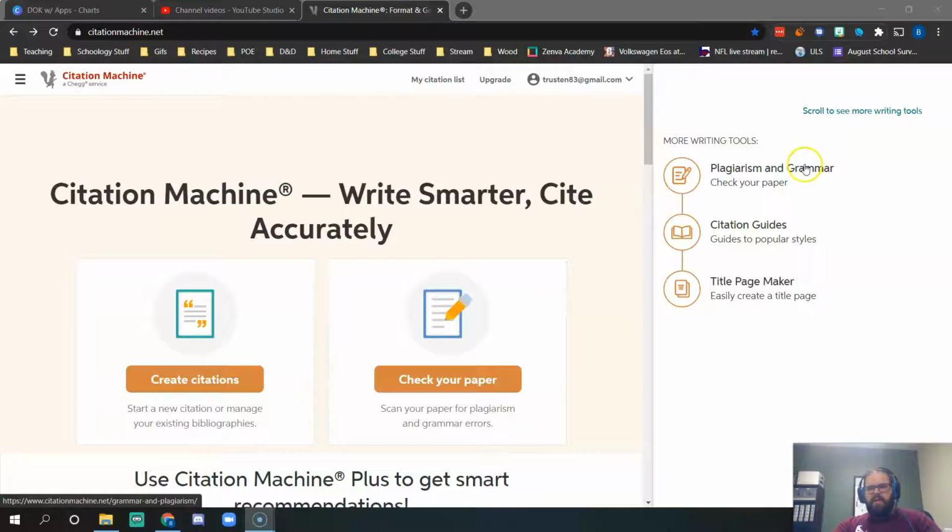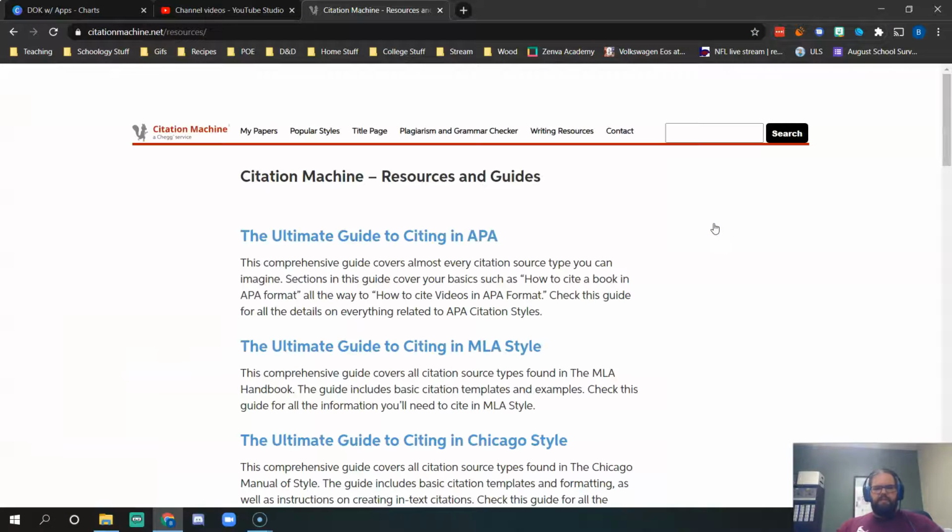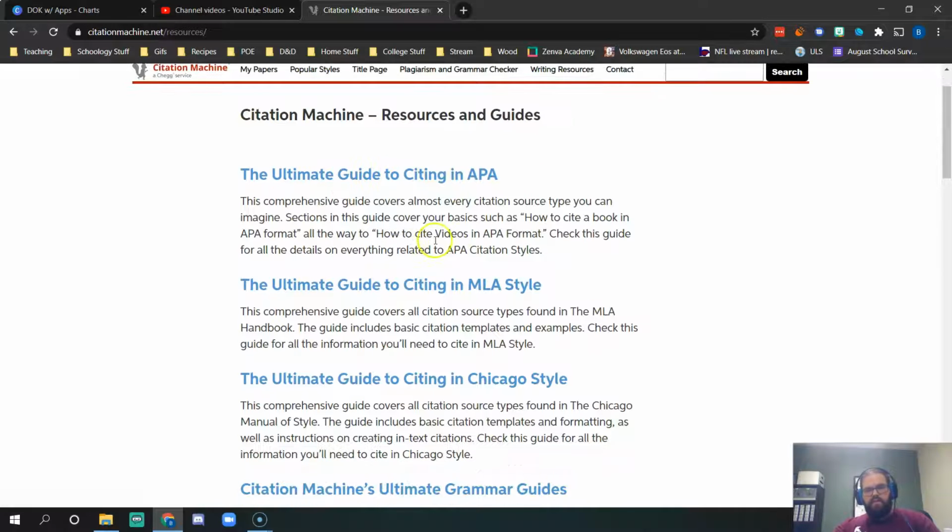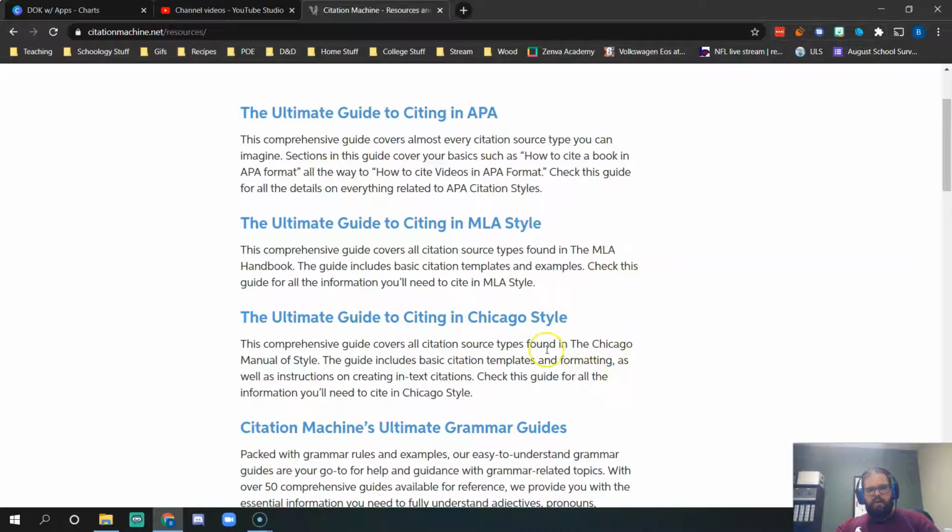So over here on the right hand side, if we look, we've got tools for plagiarism and grammar. We've got a title page maker, but we've got the citation guides here. If I click that, it brings me to a page with essentially how-to guides of citing APA, MLA, Chicago, those different types of citing styles.